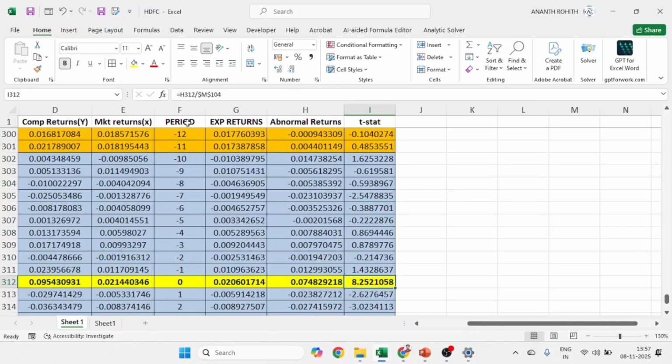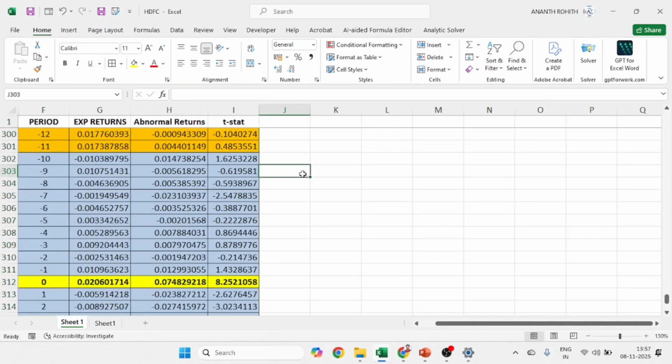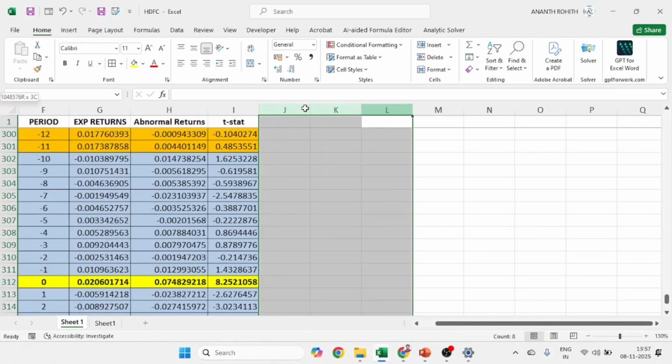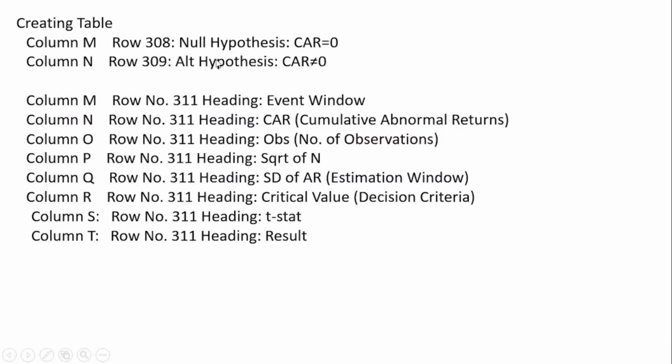Now we have to calculate, so to put it on one screen, I will hide a few columns. Company return and market returns are no longer required. I will hide them so that I can accommodate upcoming calculations. Here I have to define the null hypothesis first.